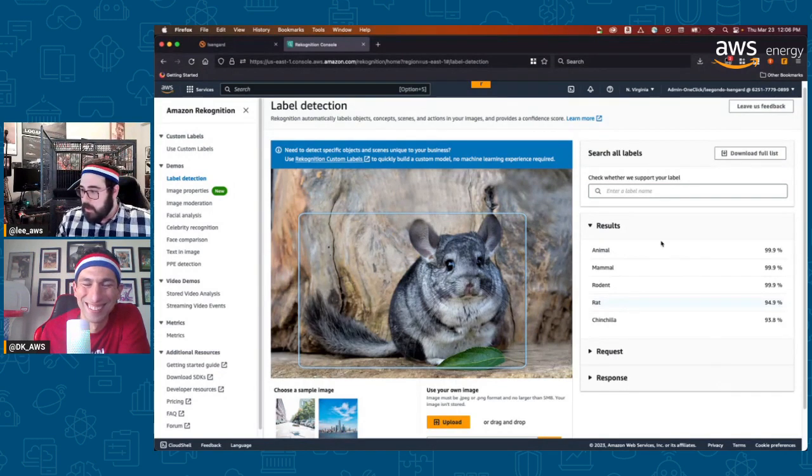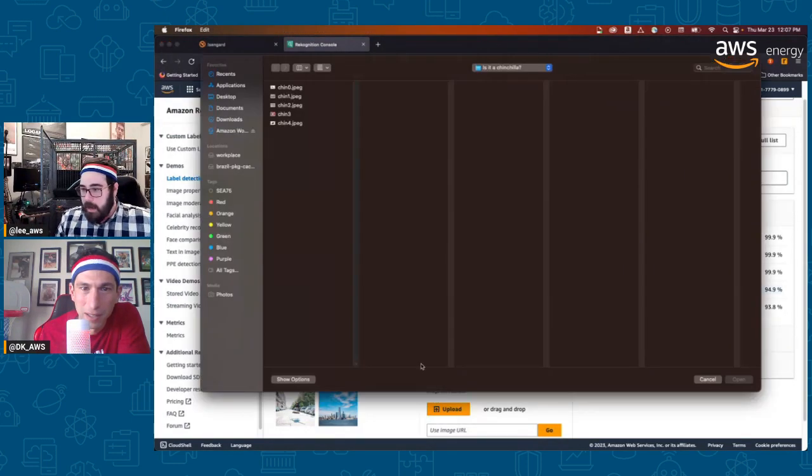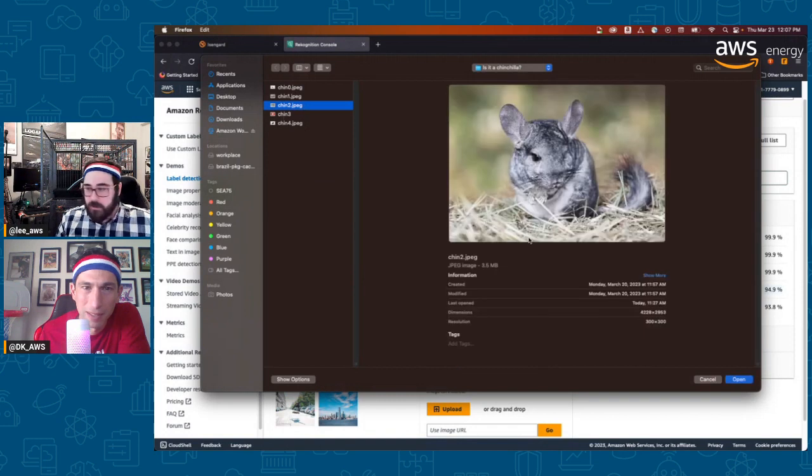But here's the cool stuff. It knows it's a rodent for sure, right? And this is without training or customizing or doing anything. We're picking up really tight, like 1% of it being a rat over a chinchilla. I also picked interesting pictures to kind of trick it out.